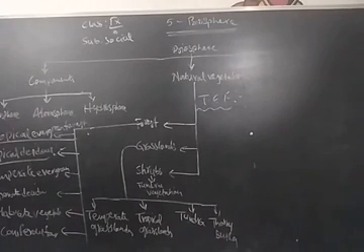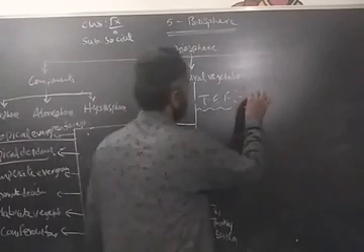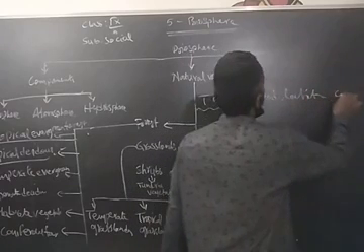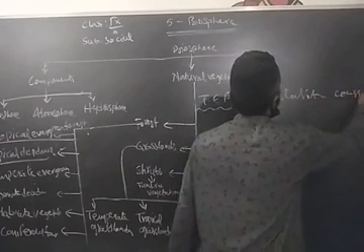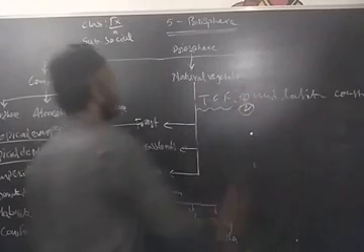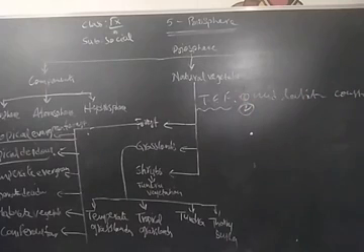First one, the temperate evergreen forest is located in the mid-latitudinal coastal regions. Second one, it is commonly found along the eastern margin of the continents.